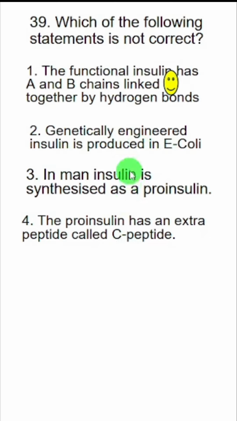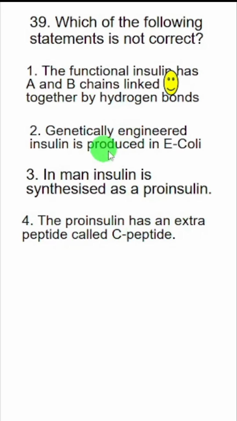Let's check other options also. Genetically engineered insulin is produced in E. coli. Correct. In man, insulin is synthesized as proinsulin. Correct. The proinsulin has an extra peptide called C-peptide. Yes. So all these three statements are correct.